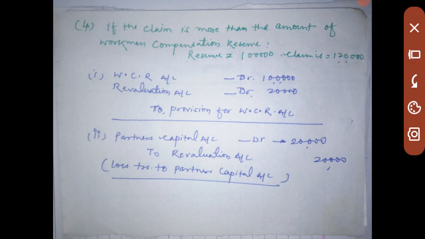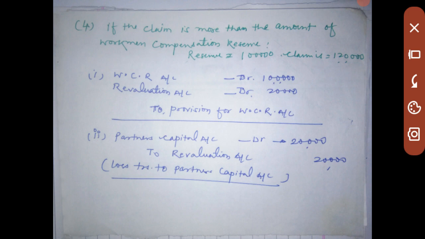So this 20,000, whatever is in the journal entry made on the debit side as a revaluation account, this 20,000 is the loss for the firm. So the loss is also distributed among the partners in their old profit sharing ratio. So the journal entry will be made here.